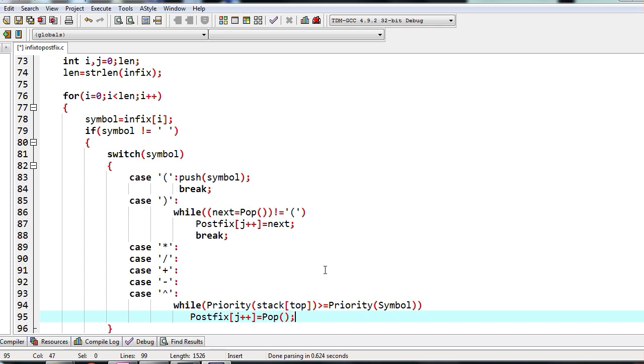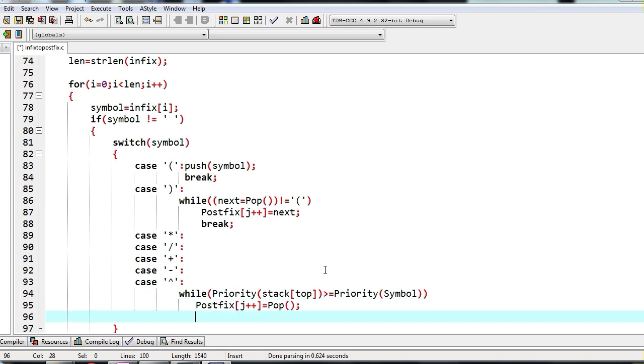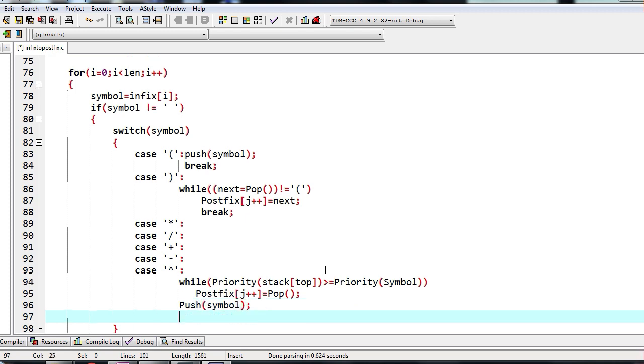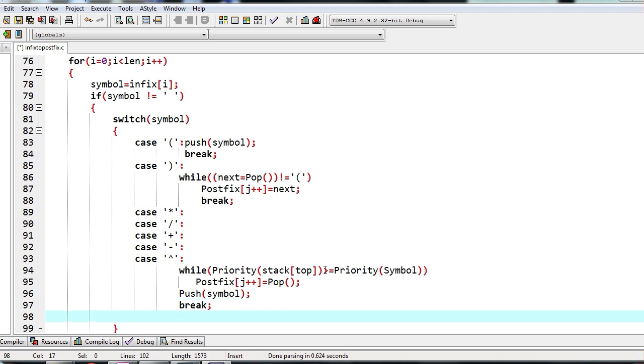We keep popping the characters one by one and copying them to the postfix array. If it is not greater than or equal to, then we are supposed to push the symbol to the stack. So this is for all the remaining operators. So we have covered all the operators.